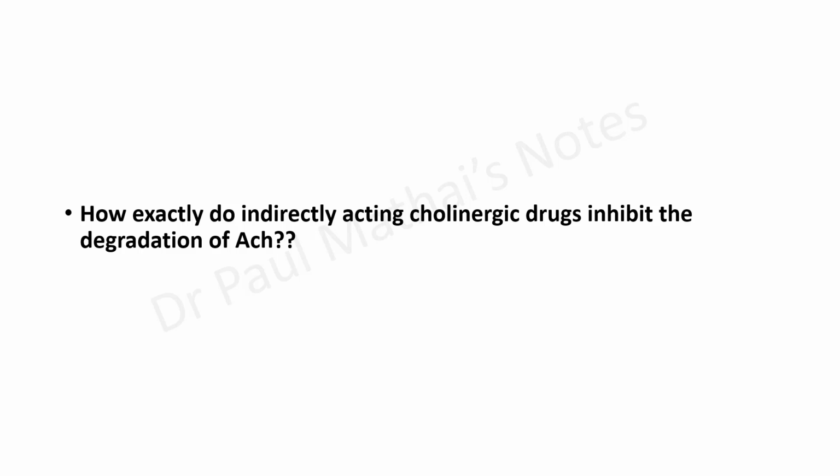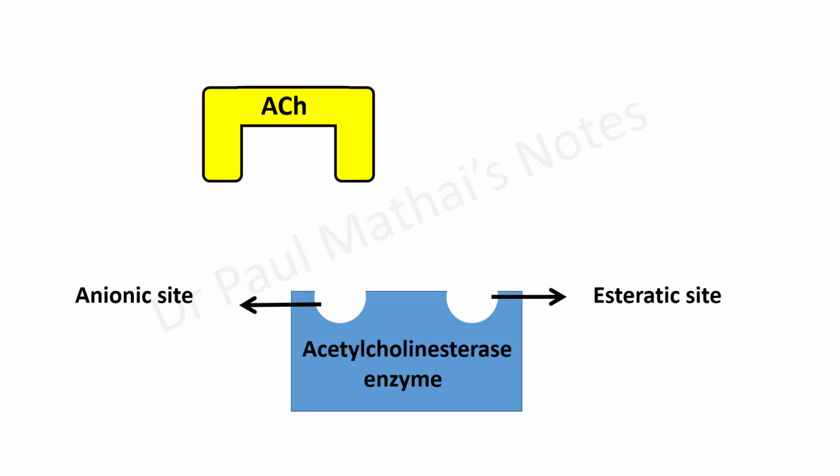Now, having understood this, how exactly do indirectly acting cholinergic drugs inhibit the degradation of acetylcholine? Such drugs block either the anionic site or the esteratic site or both.